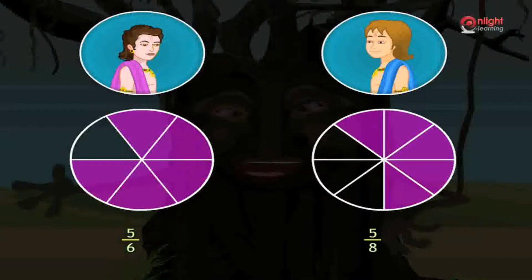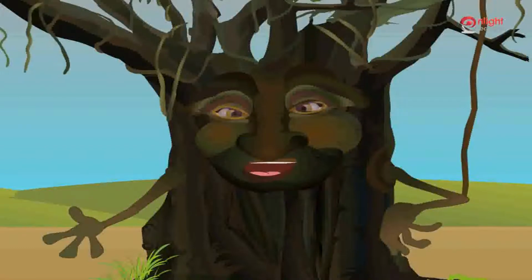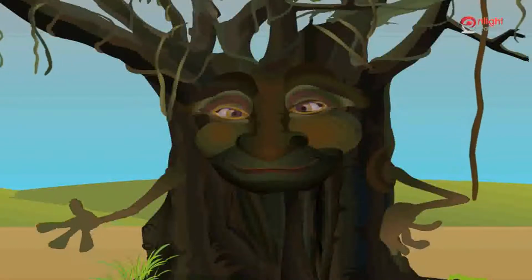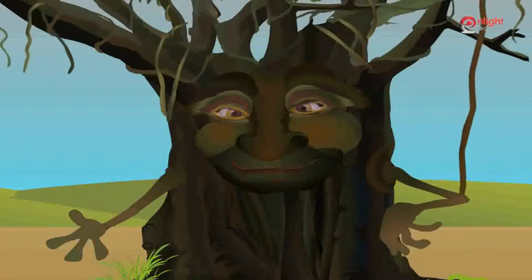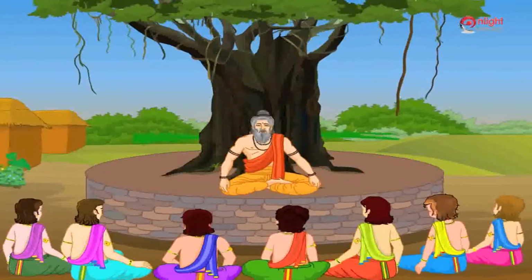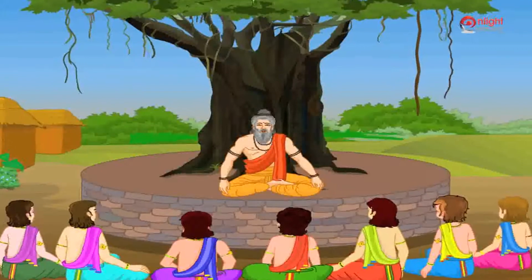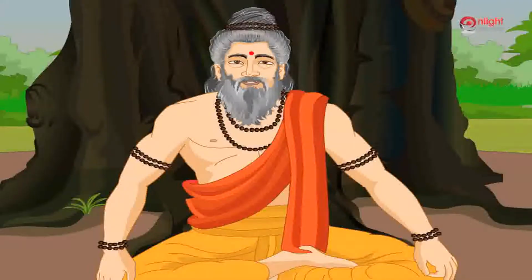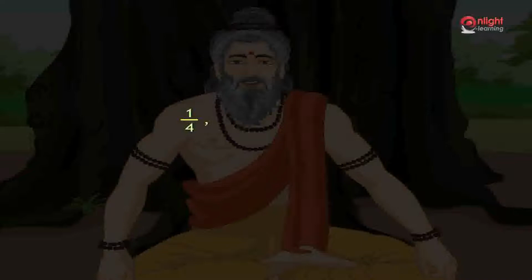Now, Nakul started to argue with Yudhishthira that he had shaded more area compared to Yudhishthira. To get their claim cleared, they took the help of Guruji. Children, to compare fractions, first you have to know what are like and unlike fractions. Consider the fractions 1 by 4, 2 by 4, 3 by 4 and 5 by 4.